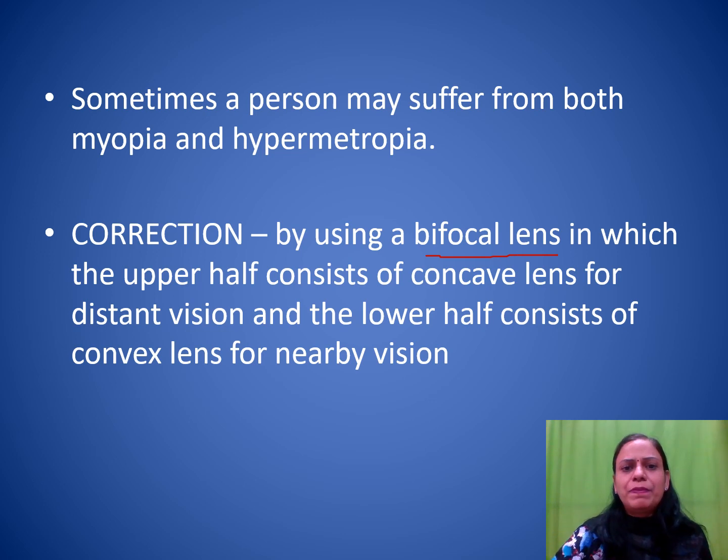So you must have seen people wearing spectacles which look somewhat like this. I'm drawing it on your screen. You can just have a look at this. So this is the pair of spectacles that I am drawing. And in these spectacles, on the lower side, we have a curve like this, which is sometimes visible also. Now, what happens is that the upper half is a concave lens for distant vision, and the lower half is a convex lens for nearby vision.